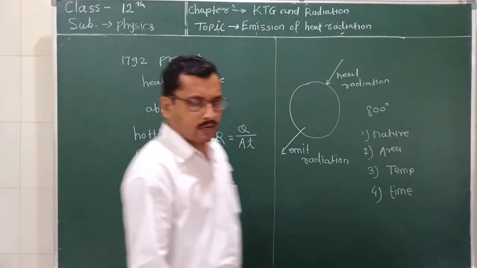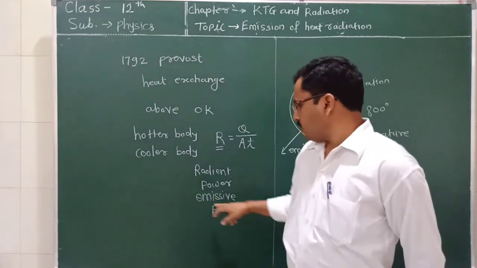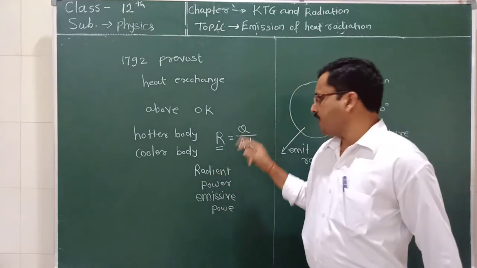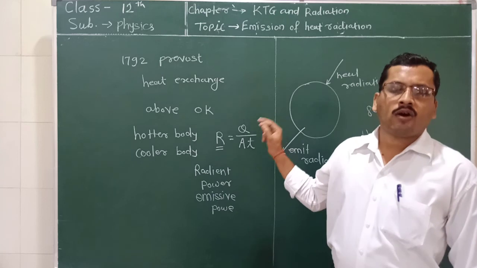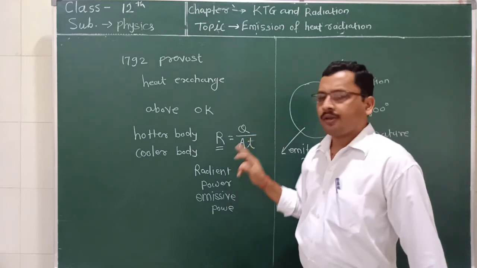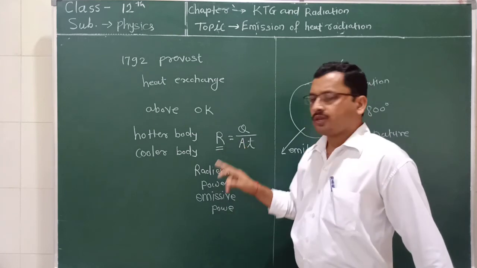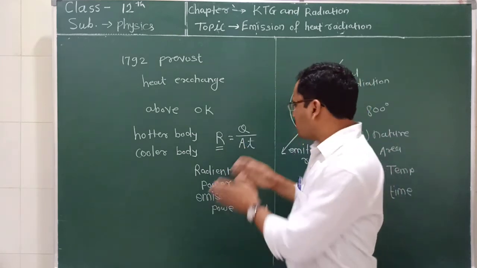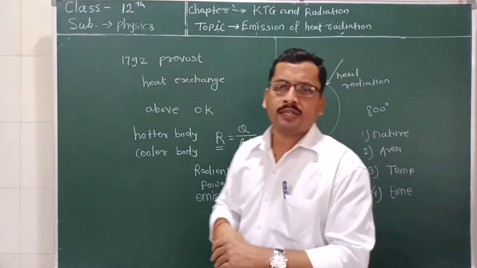So what is R, what is emissive power, what is radiant power? The amount of heat incident on a surface area A per unit time. Therefore R is equal to Q divided by A t. Why are we saying this Q is equal to heat incident?